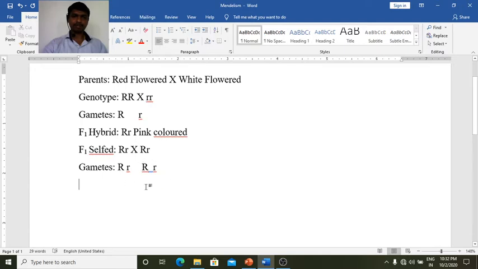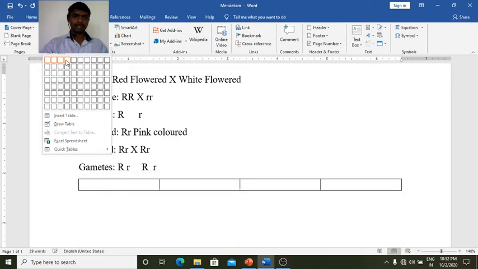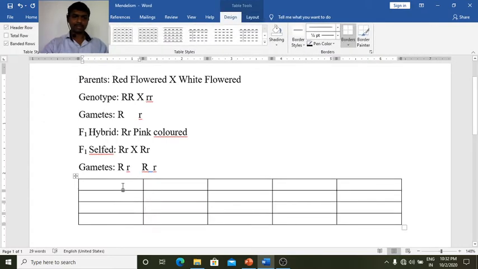So by this combination, how many individuals do we get here? 2 into 2, that is 4. So if we make a checkerboard, we find that there are 4 possible combinations.